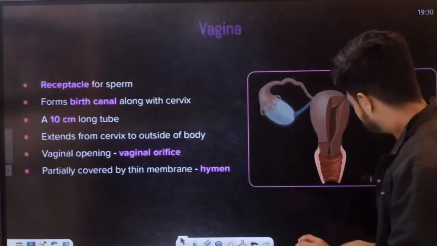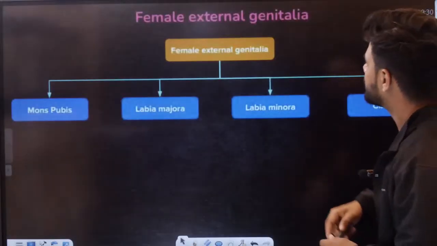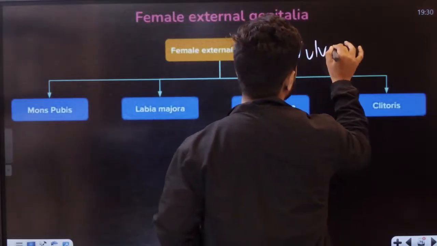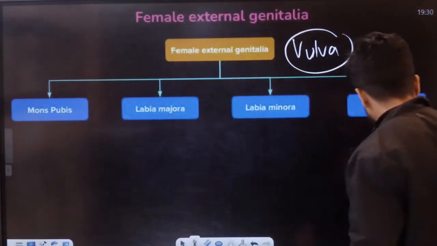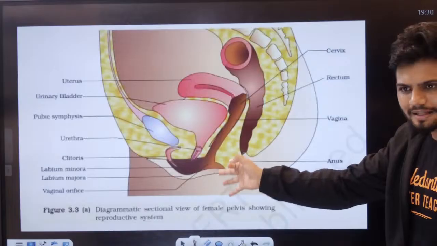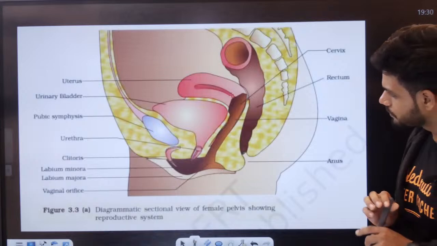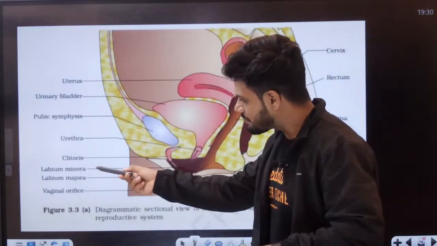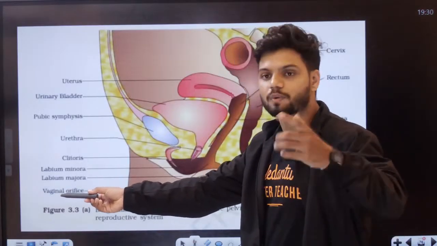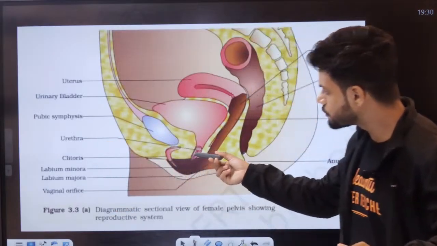Now, students, this is called your external genitalia. External genitalia is called the vulva. Now, this is what is given in your NCERT. Can you understand anything from it? Where is the vulva here? It says in this region labia majora, labia minora, vaginal orifice. There is something called the vaginal orifice, which is basically the vagina opening. There is also the urethral opening. But can you understand from this? Difficult to understand, right?